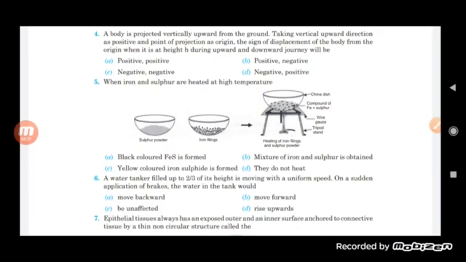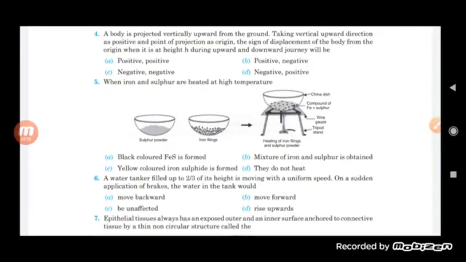Now you see here, when we project a body vertically upward from the ground, the vertical upward direction is taken as positive. The point of projection is taken as the origin, and we need the sign of displacement of the body from the origin when it is at a point h during the upward and downward journey. What will it be? Positive, positive; positive, negative; negative, negative; or negative, positive.